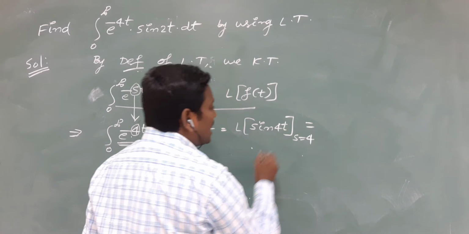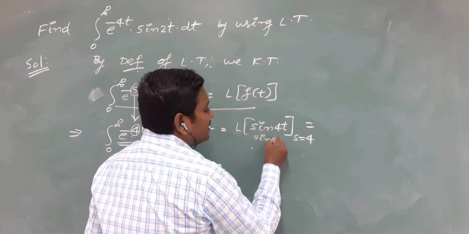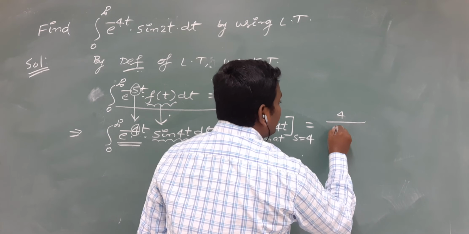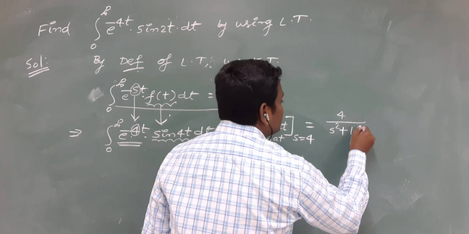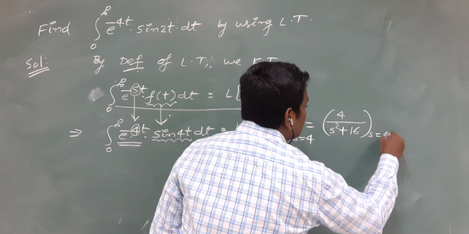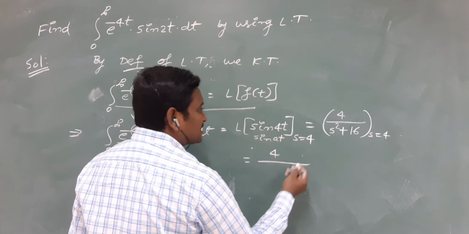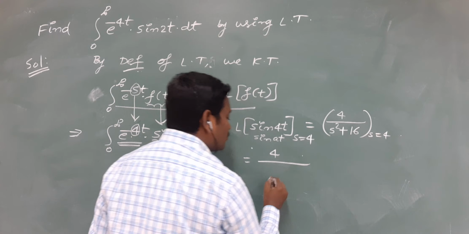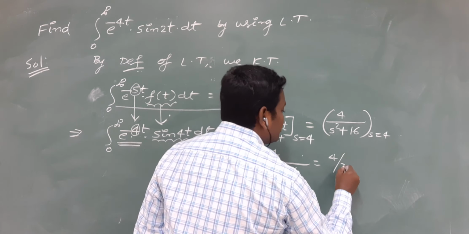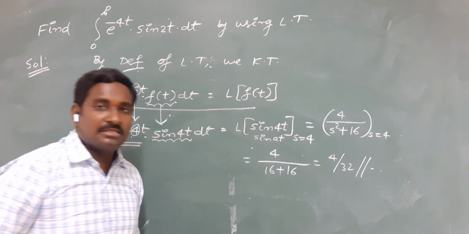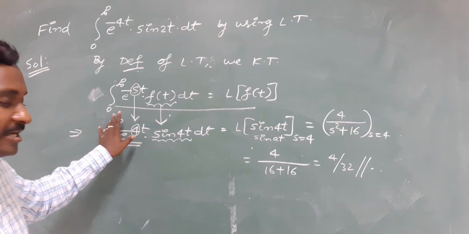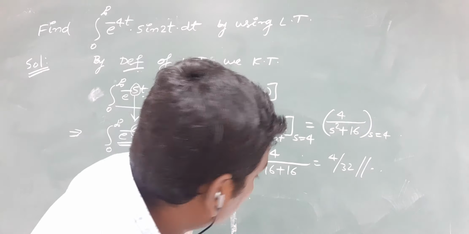What is the Laplace transformation of sin at? It is a by s square plus a square. That's why you will get 4 by s square plus 4 square, which is 16. In this Laplace transform of sin 4t, replace s equal to 4. So 4 by 4 square plus 16, 4 square is 16, 16 plus 16. So 4 by 32 is the final answer. In this way we can easily simplify this type of integrations whose limits are 0 to infinity. Okay. One more example.